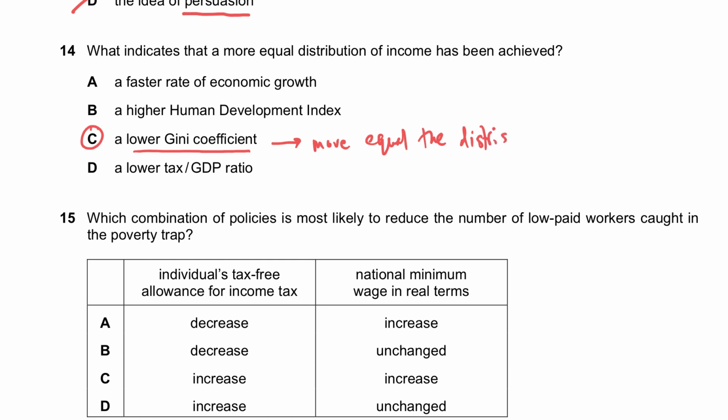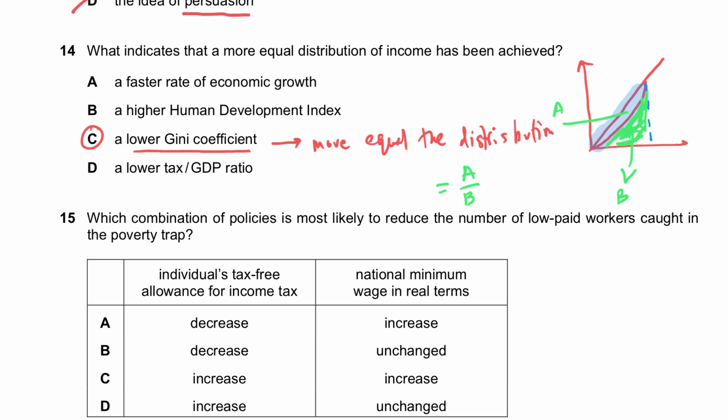So we make our Lorenz curve, and remember Gini coefficient, the smaller this area is going to be, let's call this area A. So area A is the blue, versus this area, which is in green, right? So this area is in green, and we find out this area A over this area B, right? And we say A over B is telling us the distribution of income.